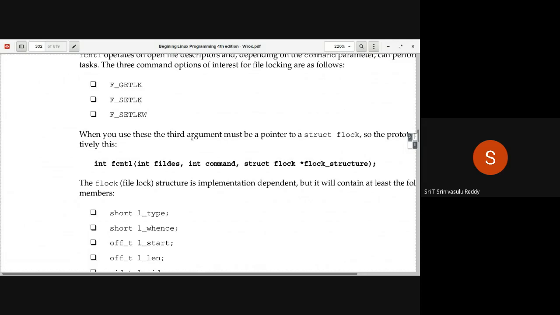We can use this command as a part of the second parameter. We can use this F_SETLK in order to apply what we call a shared lock. Shared lock means any number of processes can work on the same area by sharing that particular thing. So when is sharing possible? If all the users want to read the data, sharing is possible because data is not changed. Any number of people can try to read. All the processes are going to get the same data. No issue.